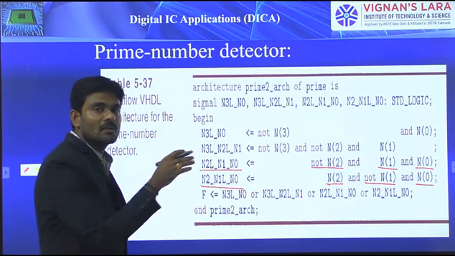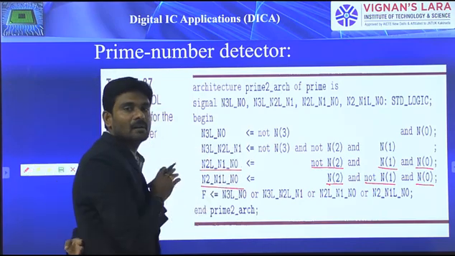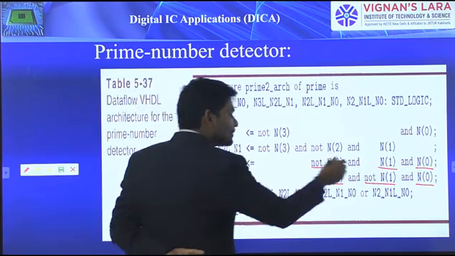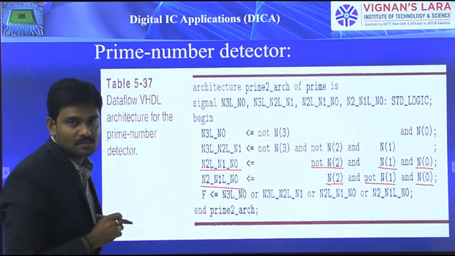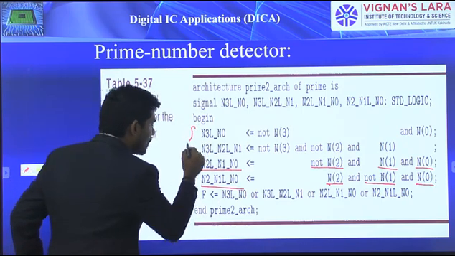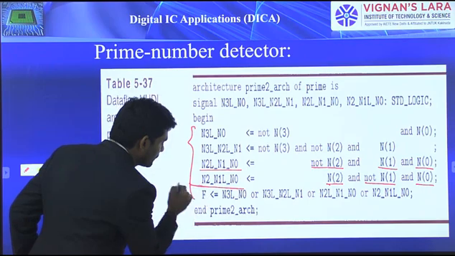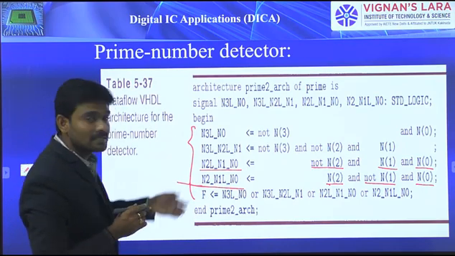In the same way, based on whatever inputs we considered, we describe the data flow description style. Here we realized all the second level, that means the AND gate outputs.